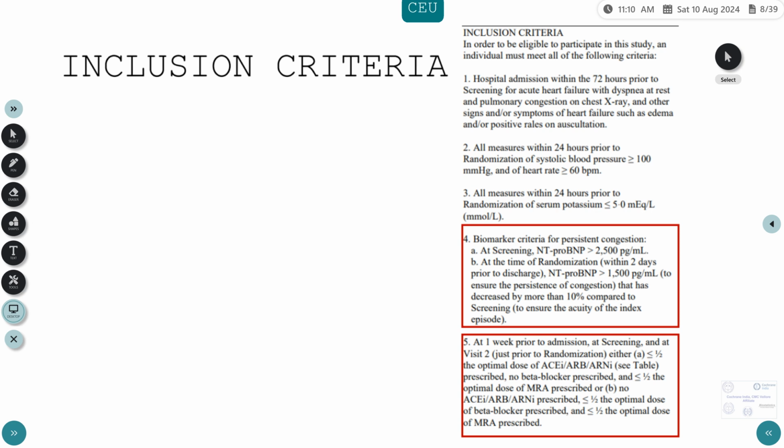Even if we take the patients admitted in our general ward, we do not routinely do NT-proBNP at admission and prior to discharge to document this. So that criteria was a bit strict. And the fifth criteria, they have also mentioned that the patient should either have no beta blocker and less than half optimal dose of other ACE-ARBs, or have no ACE-ARB with less than half the optimal dose of beta blockers. Again, a bit strict criteria for inclusion in this study.